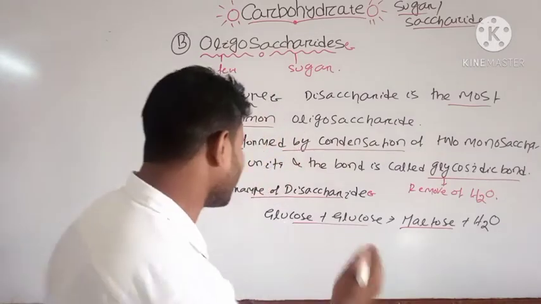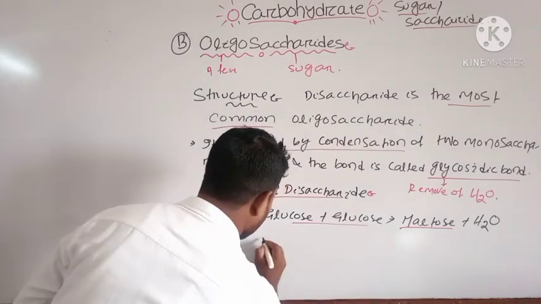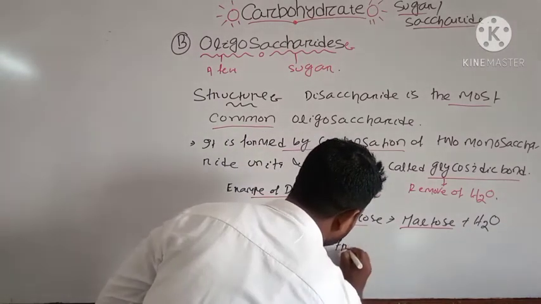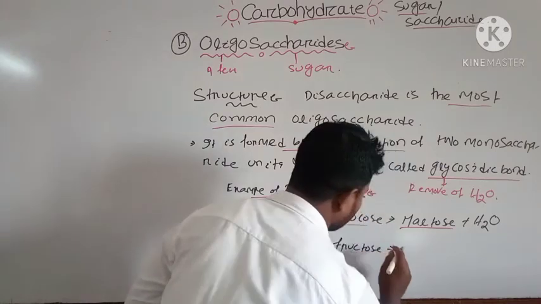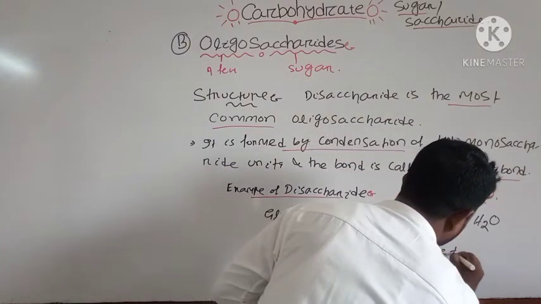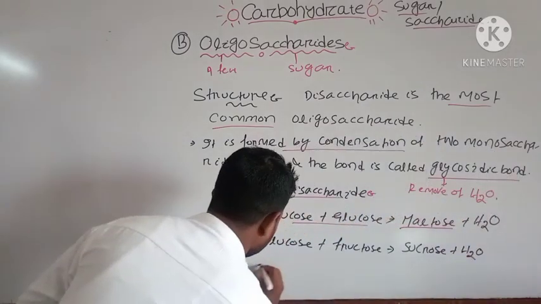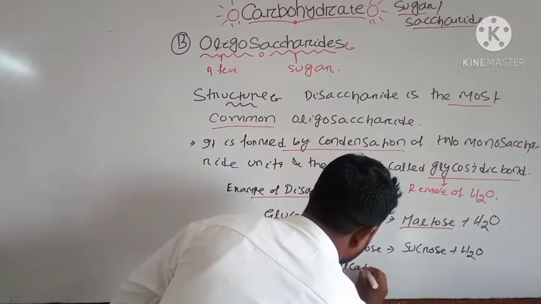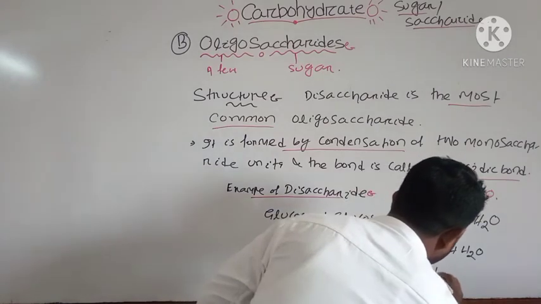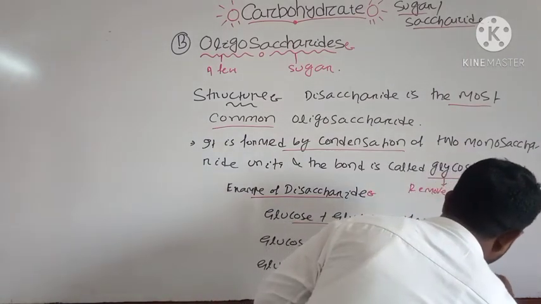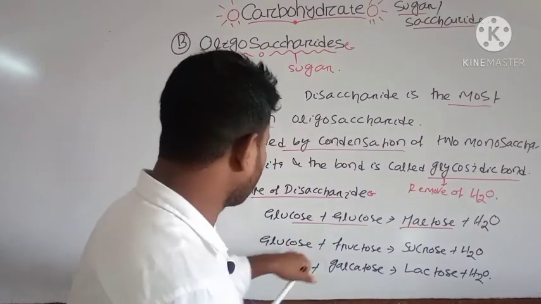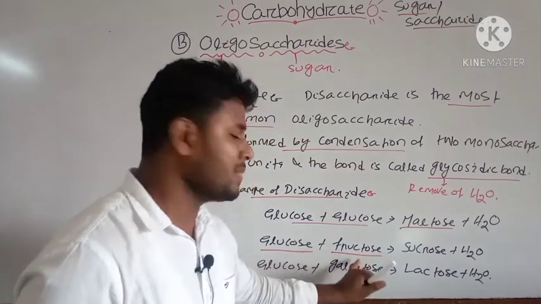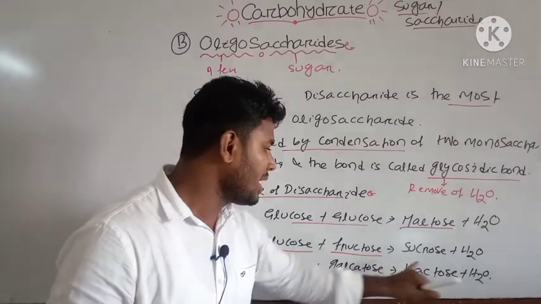And another example is the condensation of one molecule of glucose plus another molecule of fructose to form the structure known as sucrose, plus water. And another example is glucose plus galactose to form lactose plus water. Here you can see the second one, glucose plus fructose. Glucose is a 6 carbon molecule, and fructose is also a 6 carbon molecule, and they form sucrose.